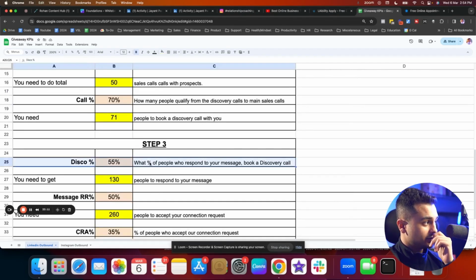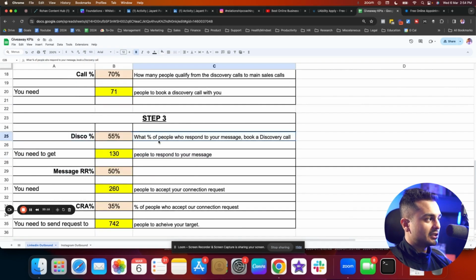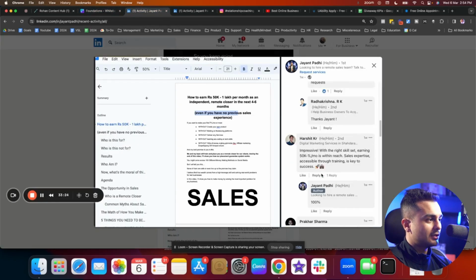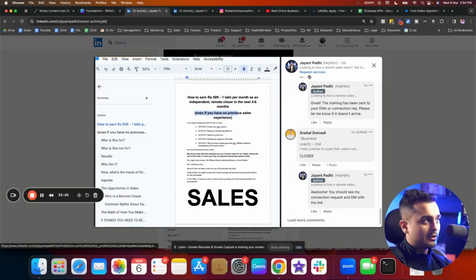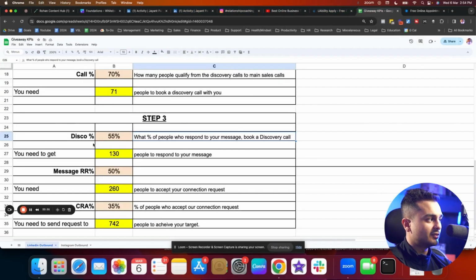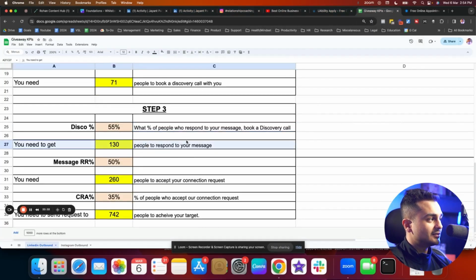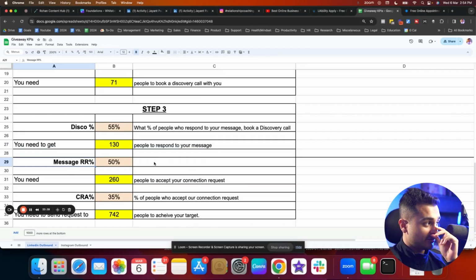And then that's why we've also considered a 55% disco percentage, which basically means what percentage of people respond to your message to book a discovery call. What do I mean by this? Well, if you are going to message all these people, chances are that not everybody will reply to your message as well. So we have considered a ratio of 55% of these people will respond. So this means that I need 130 people to respond to my message, which means I'll need a message response rate of 50%.